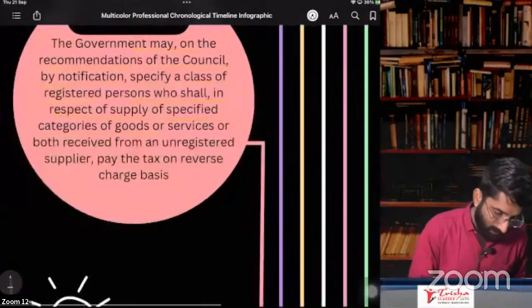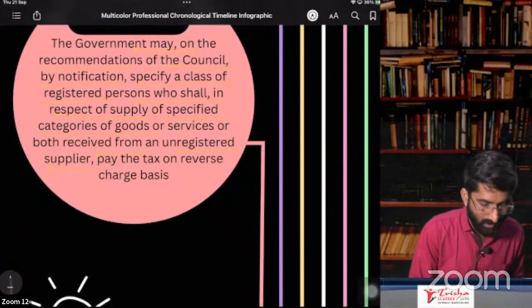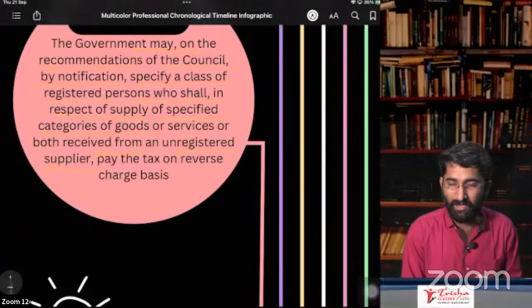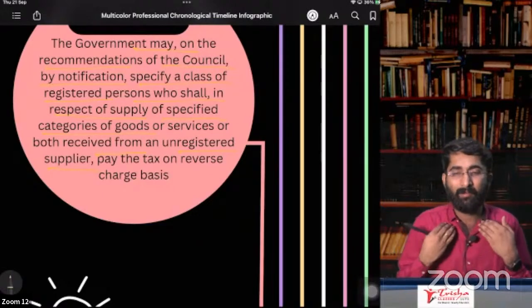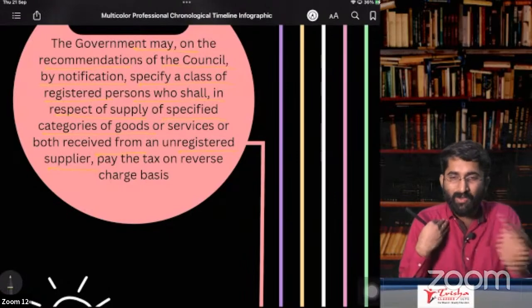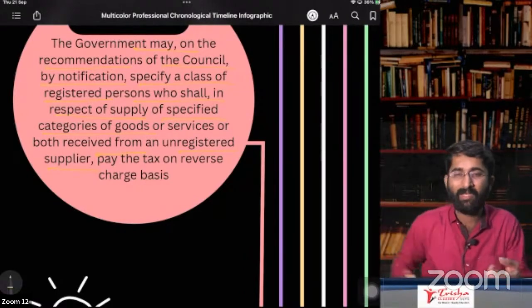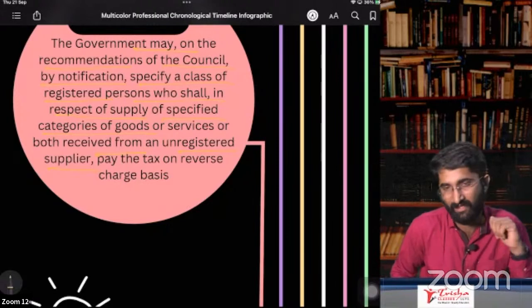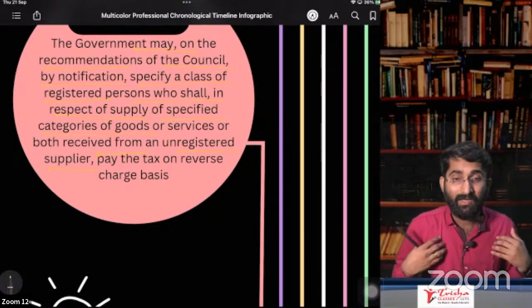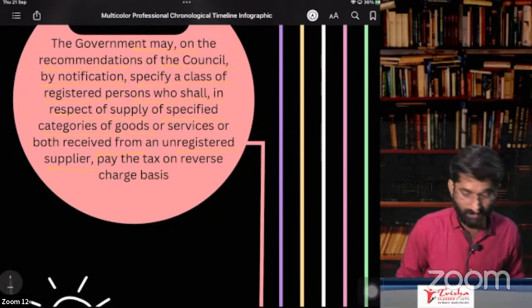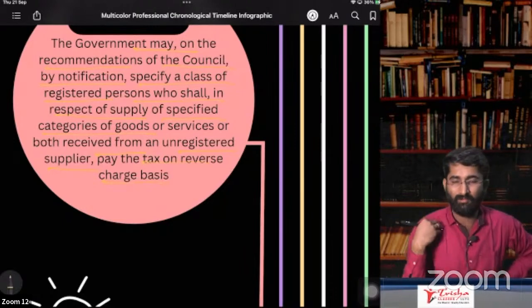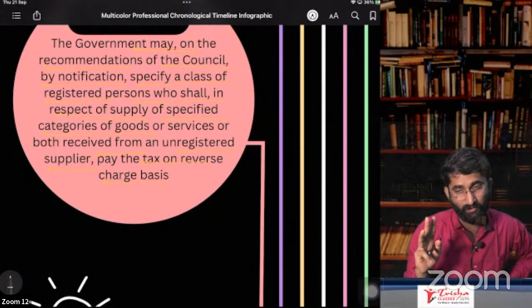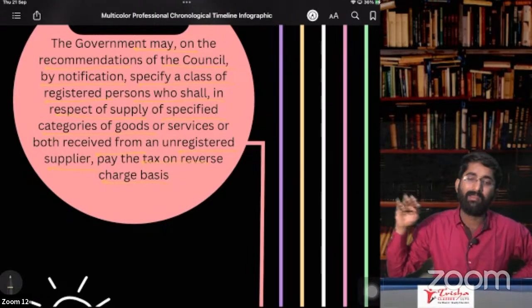Okay, so now they have to pay tax on goods received from the unregistered supplier. See, if I am purchasing cement from a registered supplier, you are registered, no? Then why would I pay under RCM? Why have you taken registration? You pay it. I pay it only if you are an unregistered person, on a reverse charge basis. If you are registered and I am purchasing goods from you, then it is forward charge. If you are unregistered, then I have to pay under RCM.